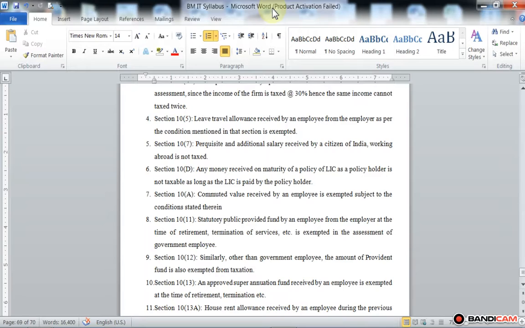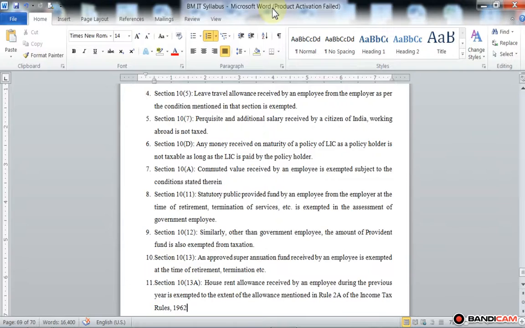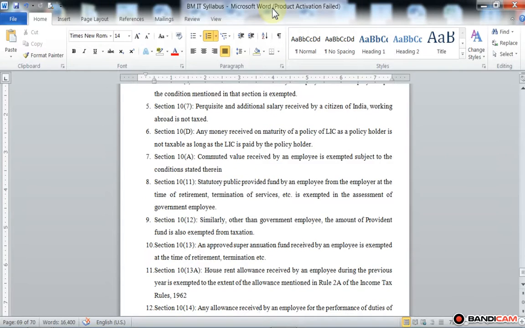The next one is section 10 subsection 13A: house rent allowance received by an employee during the previous year is exempted to the extent of the allowance mentioned in rule 2A of the Income Tax Rules, 1962.